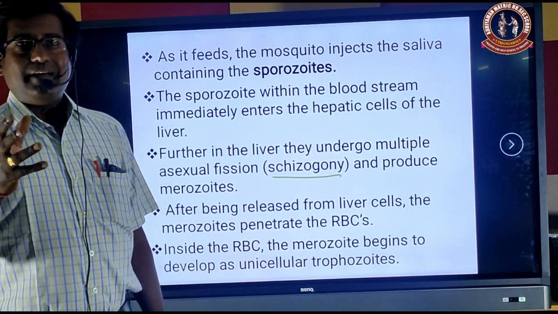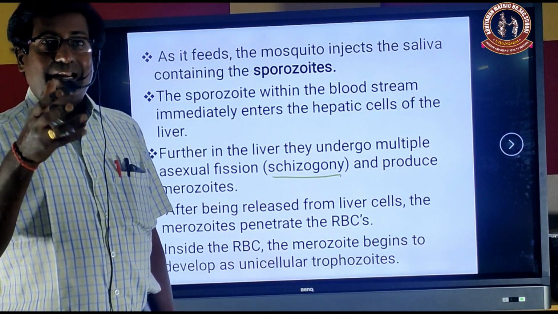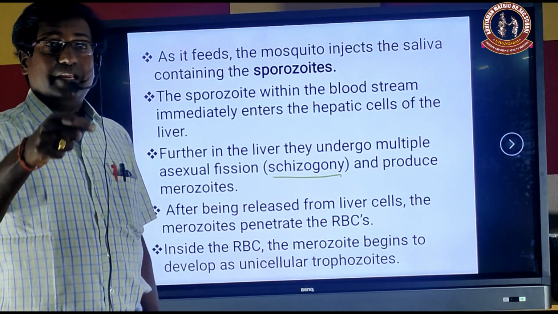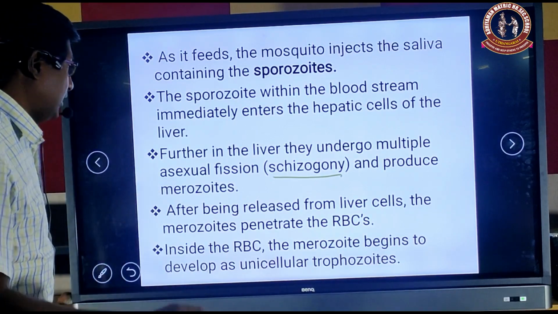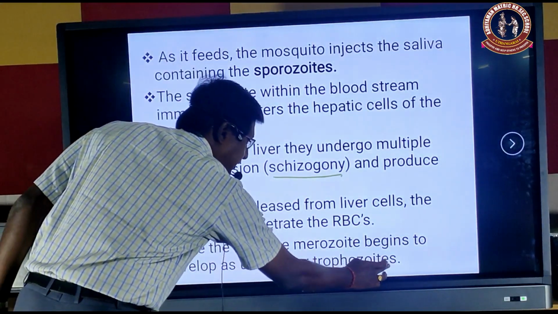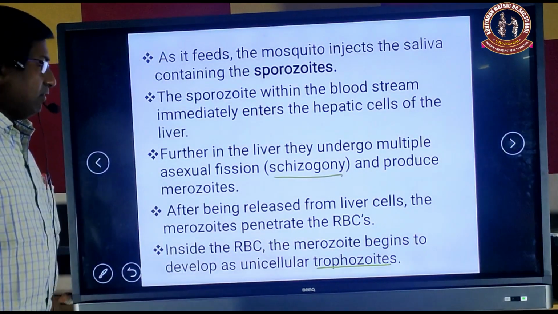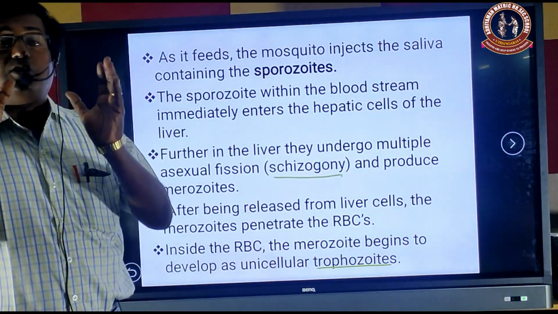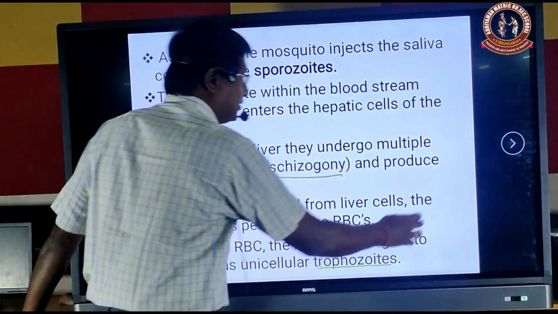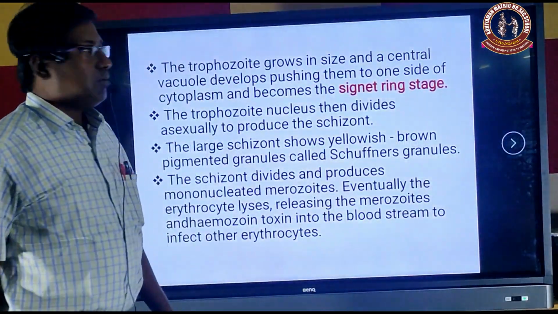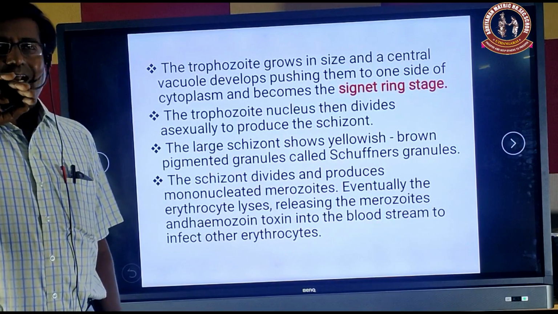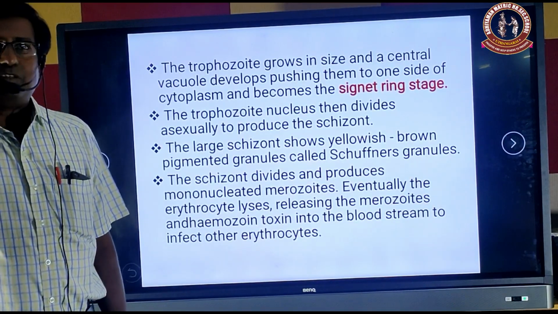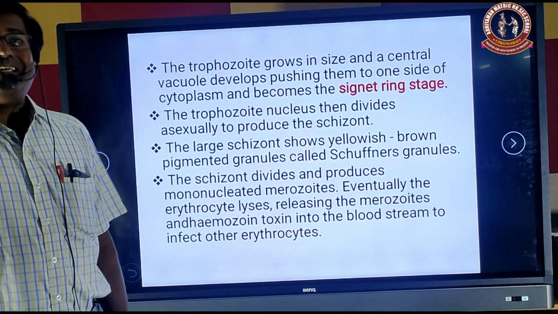These merozoites again enter the RBC, and develop and mature as a trophozoite. That is called a trophozoite. It enters the RBC and develops into a unicellular trophozoite. Next, these trophozoites grow in size and push the vacuole to one side of the cell, and it gets a signet ring stage.